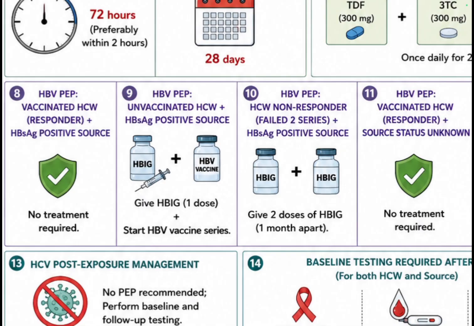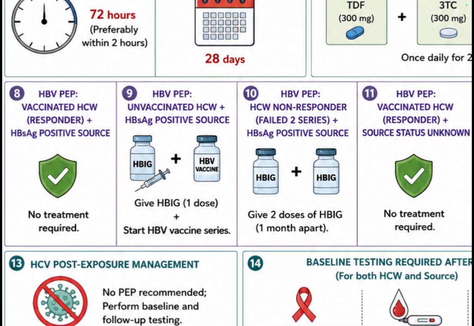That is question number 8. Vaccinated healthcare worker and hepatitis B surface antigen positive source. Source means the patient. Patient is hepatitis B surface antigen positive, and the healthcare worker is vaccinated and responded, meaning there is an ideal antibody titer present in the serum. So in that case there is no treatment required. Let's come to question number 11. Vaccinated healthcare worker and responder, but the source status is unknown. We don't know whether the source is HBs antigen positive or not. So there also no treatment is required.